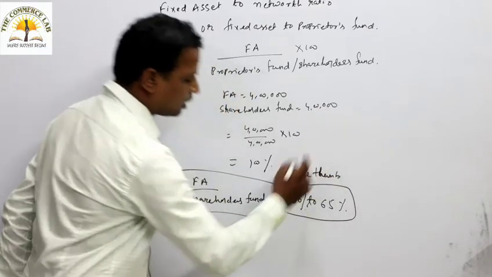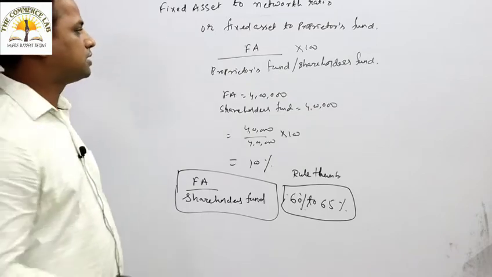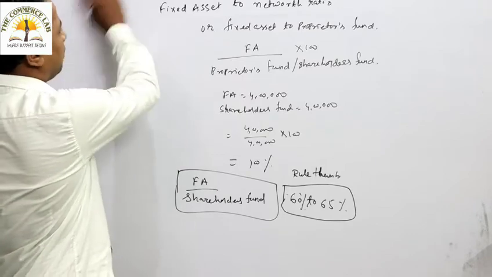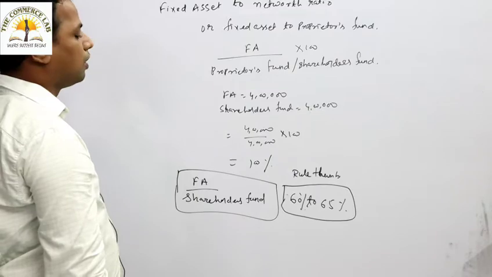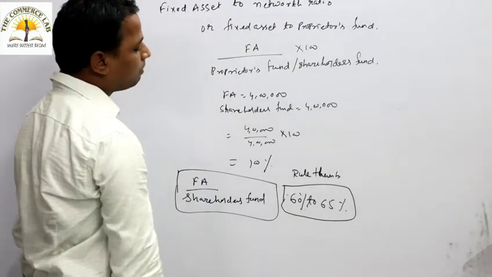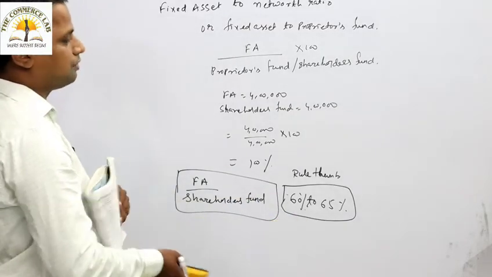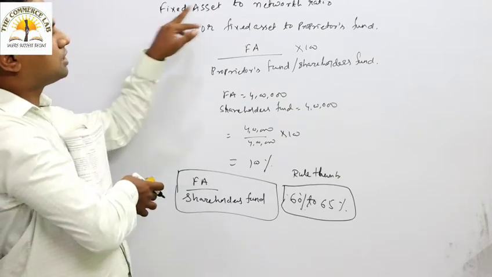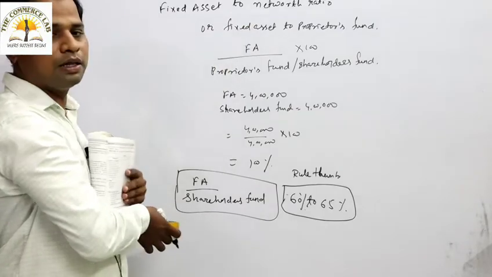The ratio should be between 60 to 65%, which is considered satisfactory, or we can accept that a company is good in terms of this fixed asset to net worth ratio, whether the long-term solvency is good or bad. So if it is between 60% to 65%, then we can say the long-term solvency in terms of fixed asset to net worth ratio, or fixed asset to proprietor fund or shareholder fund, is better.